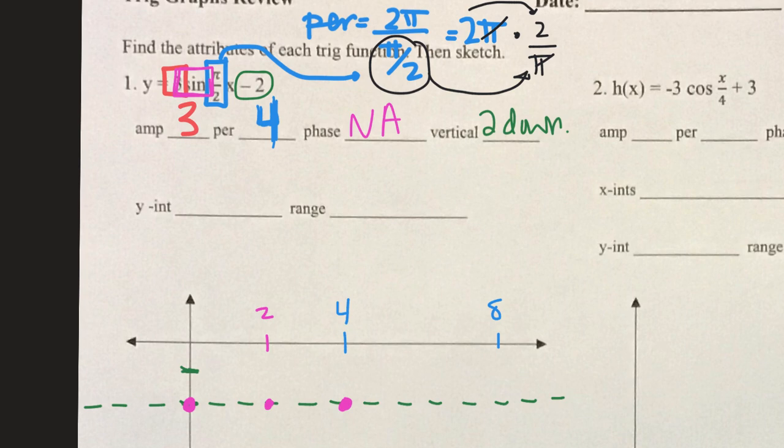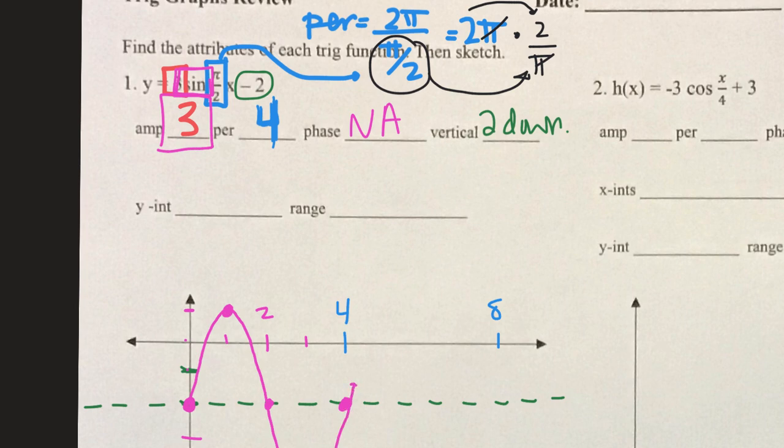Now the other points. It's a positive sine, which means it goes up to a maximum first, of 3 units above your midline. So 1, 2, 3. So I have a positive 1 tick mark. There is my first maximum. And then I have to go 3 units below your midline, so I make 3 tick marks going down. And the minimum is going to be in the middle of 2 and 4. So here is 1 complete cycle of sine.